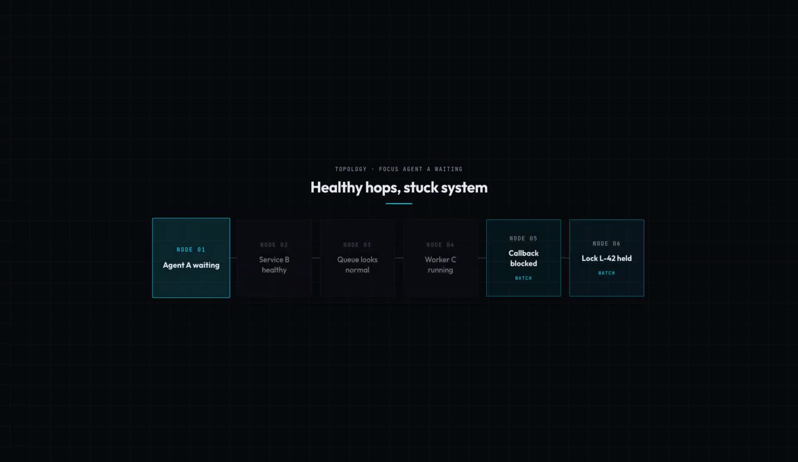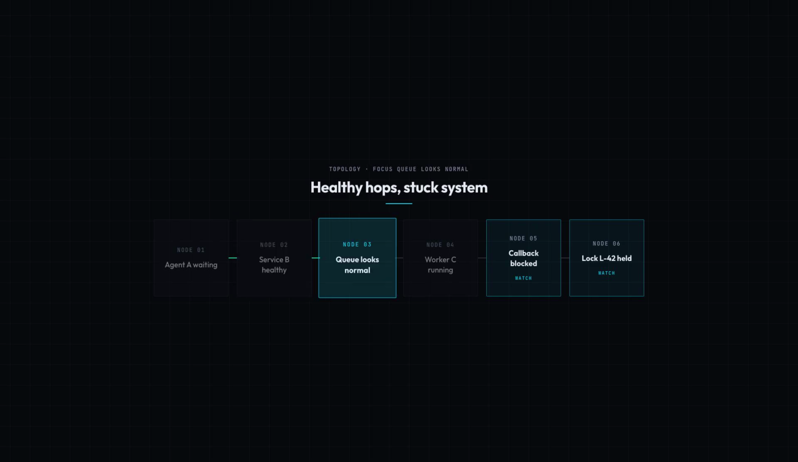Service dashboards are good at local truth. Service B says request time is normal, the queue says consumer lag is normal, worker C says it started on time. None of those panels answer the war room question: who is waiting on whom right now? Each team opens its own span tree, sees healthy work, and hands the problem to the next team. That is how phantom timeouts waste an hour.